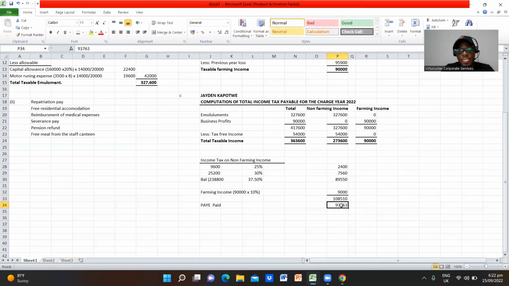So what we are going to do now is to say minus this, enter. So for the charge year 2022, Jaden is going to pay a total amount of 14,747 kwacha to ZRA. So this is the computation.